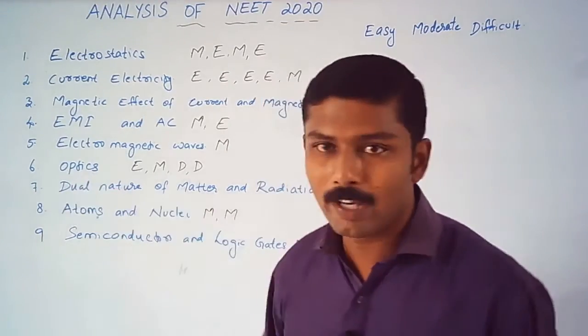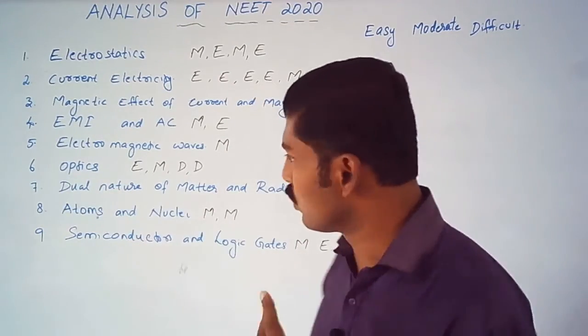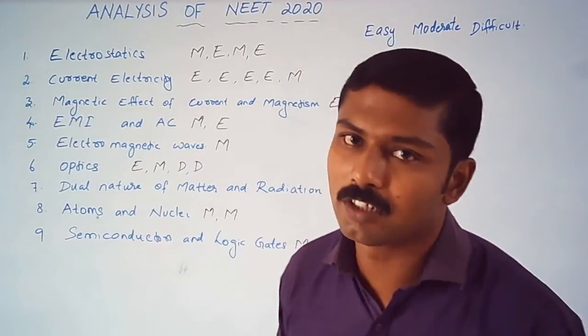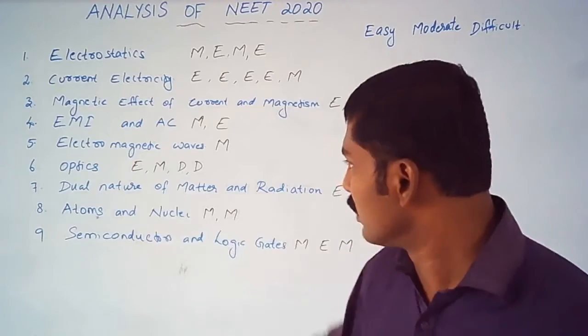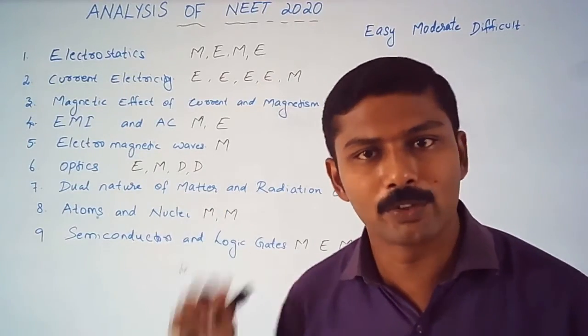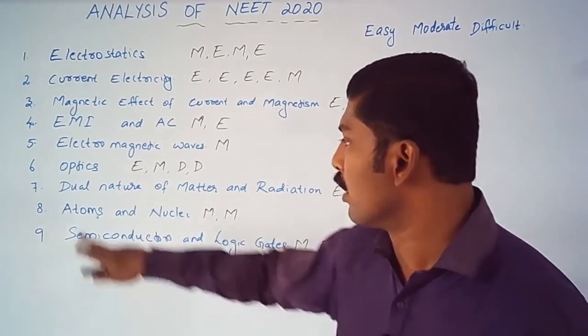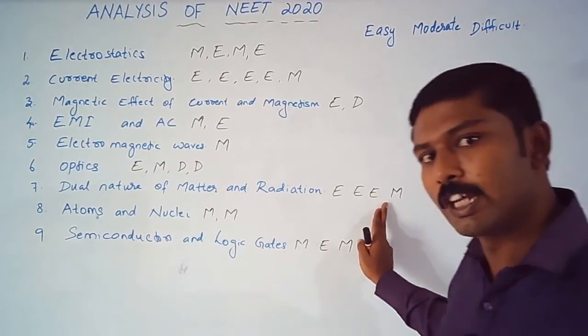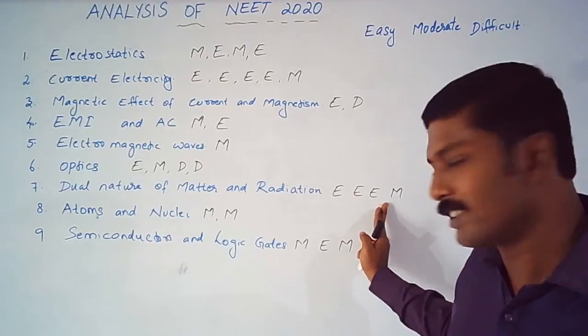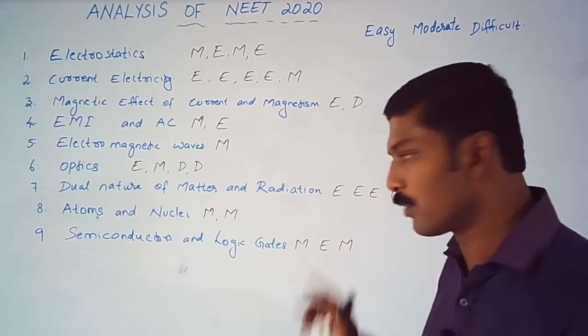Anyway, let's come to optics. Optics is basically divided into 2 chapters: ray optics and wave optics. One was an easy level question, one was a medium level question, and there were 2 difficult level questions. Now let's come to dual nature of matter and radiation. We had almost 4 questions this year: 3 easy level questions and 1 moderate level.